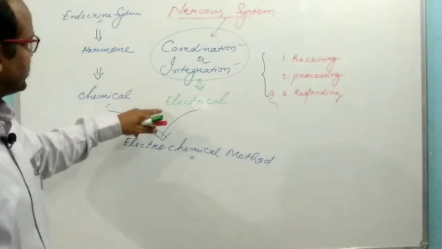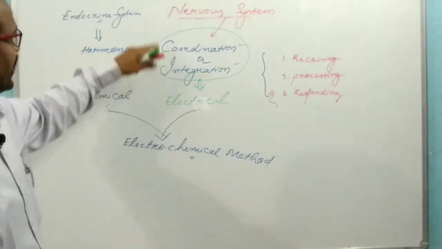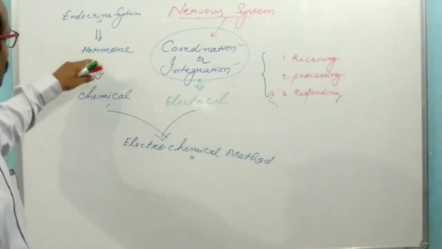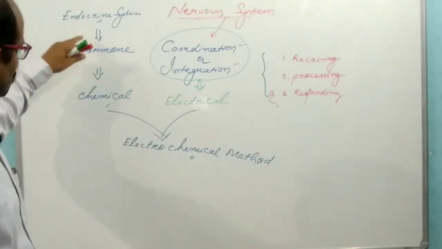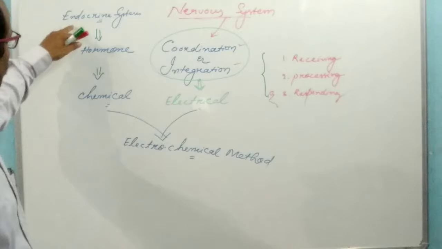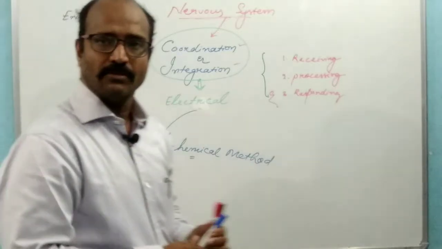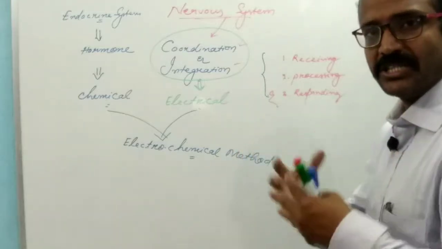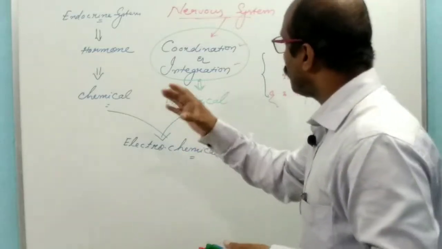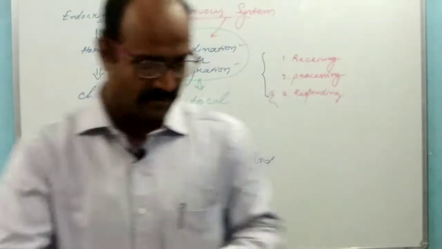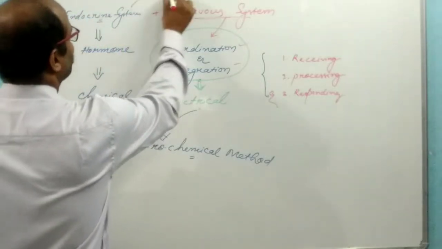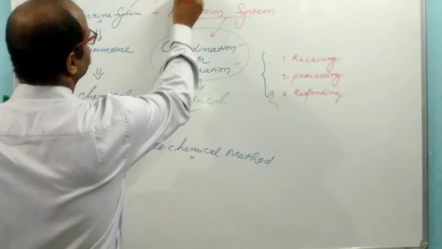Electro means electrical, which is done by the nervous system, and chemical means hormonal, which is done by the endocrine system. So the endocrine system and the nervous system integrate with each other and form the neuroendocrine system.